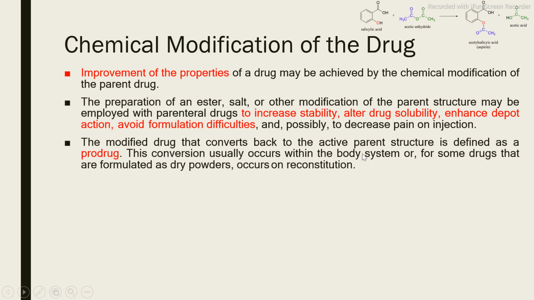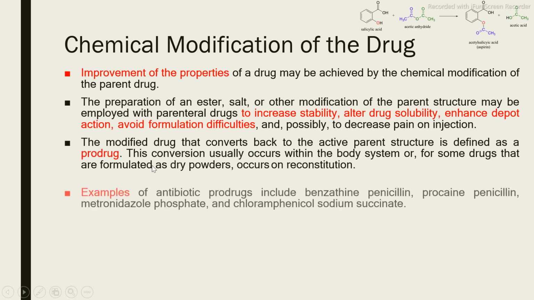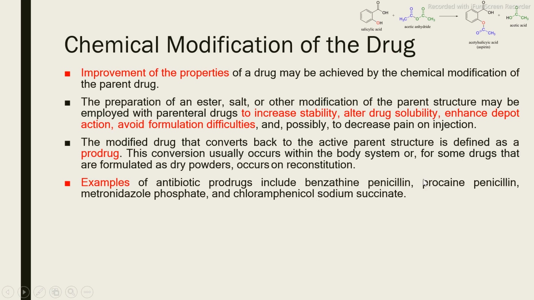A modified drug that converts back to the active parent is defined as the prodrug. Sometimes we are going to prepare the prodrug. For example, suppose penicillin does not have good solubility or good permeability, then we prepare benzathine penicillin. This benzathine penicillin is called a prodrug. Initially it is not in active form. The active form is penicillin, but penicillin has difficulties like low solubility and low permeability. So that's why we prepare the prodrug, benzathine penicillin.